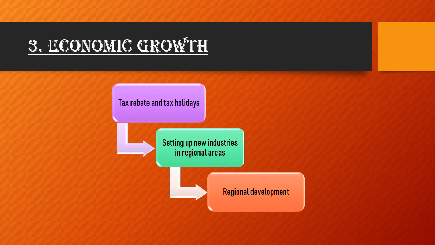So for the development of that particular area, the government provides a tax holiday. They exempt them; they say that they do not need to pay tax to the government. They just have to focus on the development of that regional part of the country. So this is also one of the objectives of fiscal policy.